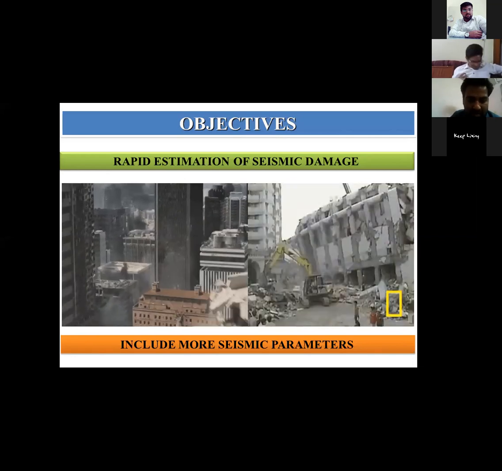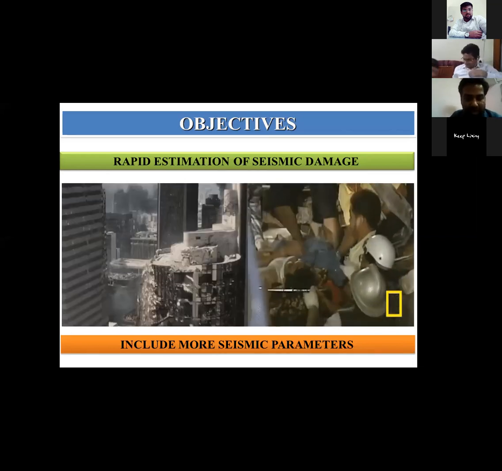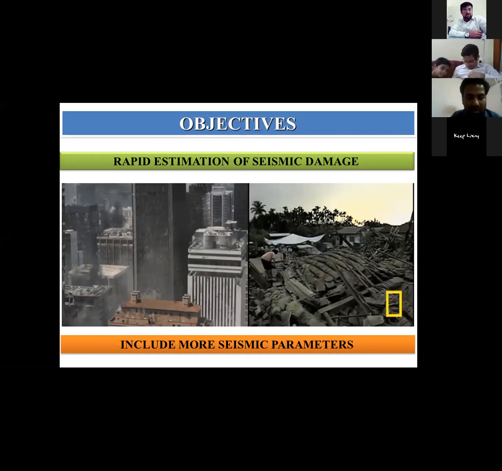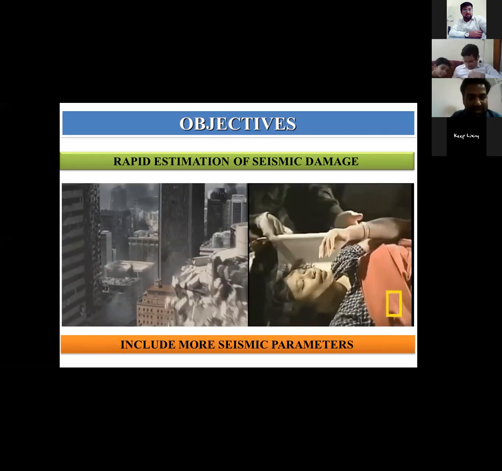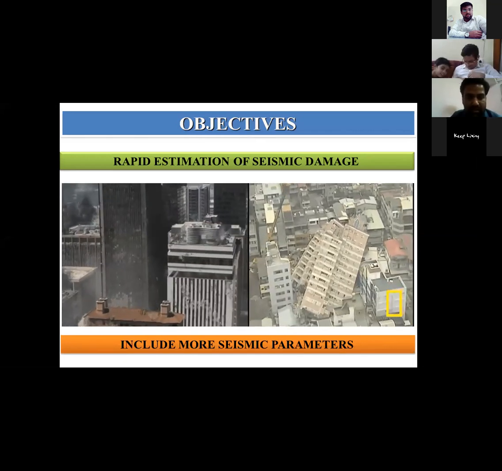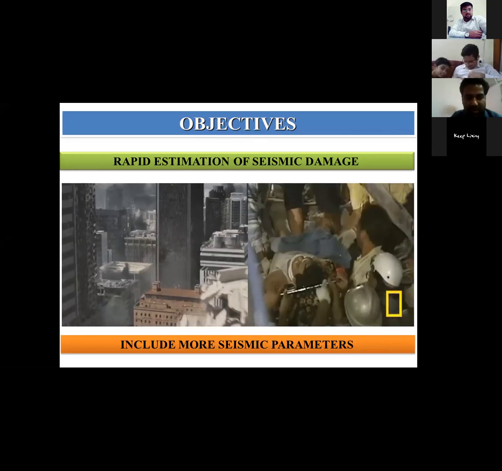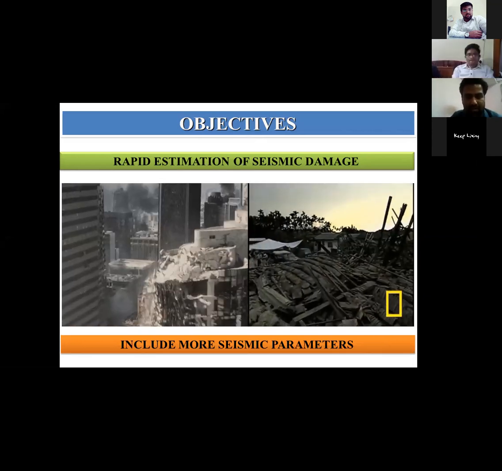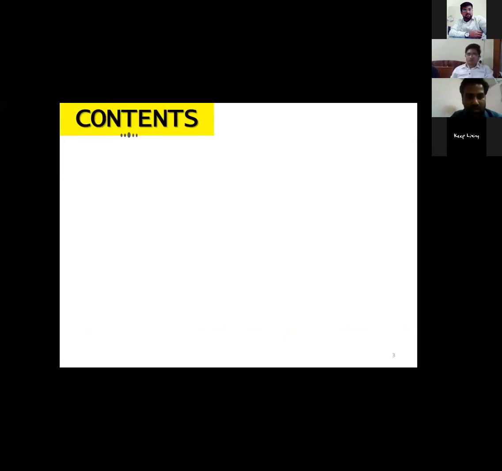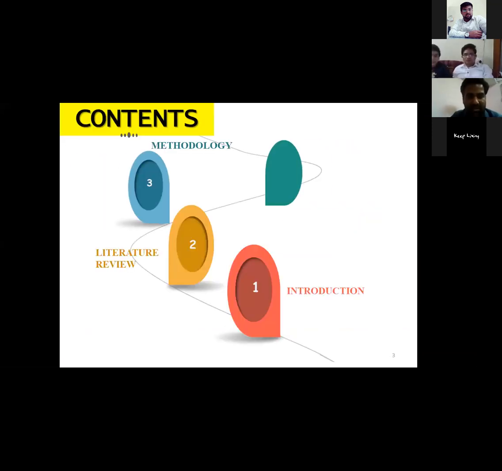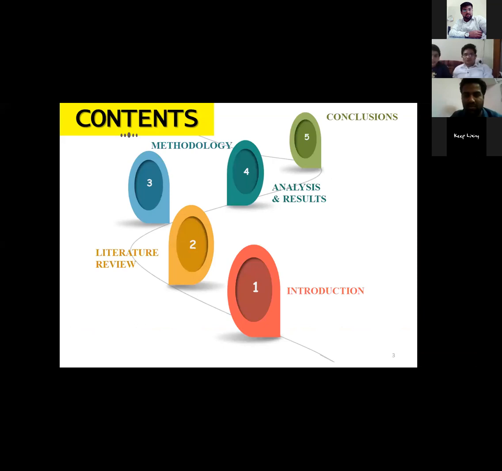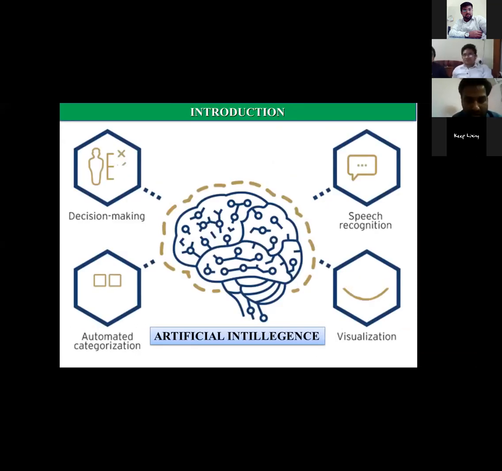One more thing is that in conventional methods like fragility curve analysis, we use only one seismic parameter, that is PGA or PGV or PGD. But in this approach, we can use more than one seismic parameter, and it will provide more information about our earthquake. The contents are introduction, literature review, methodology, analysis, result, and conclusions. First, introduction to artificial intelligence.